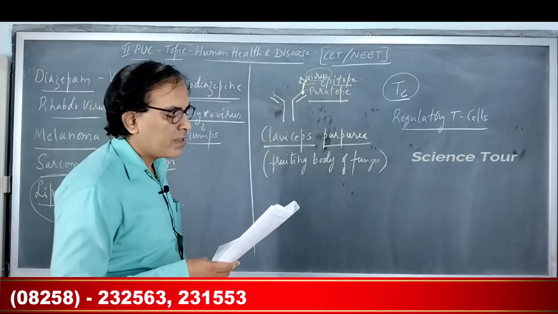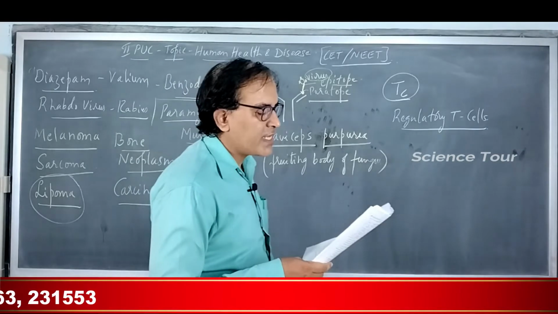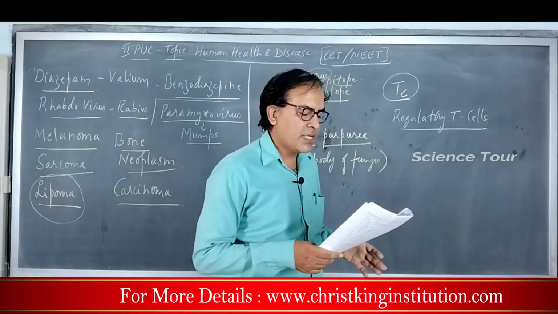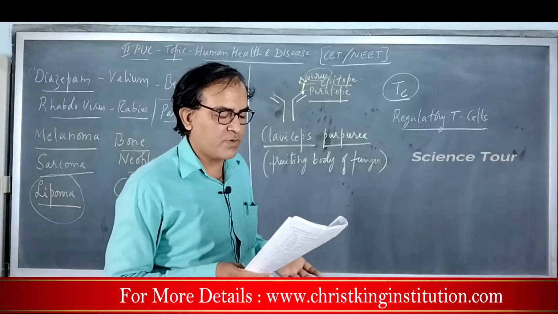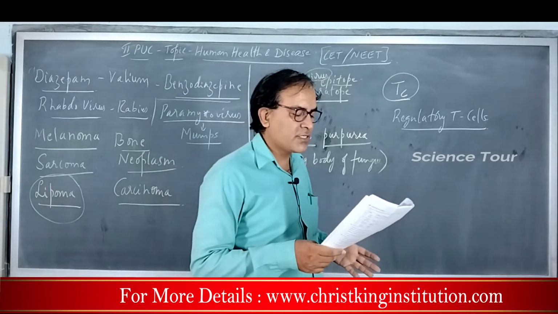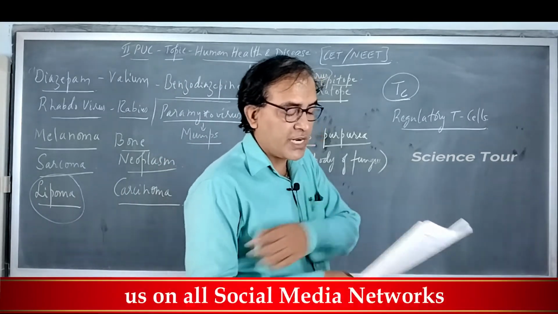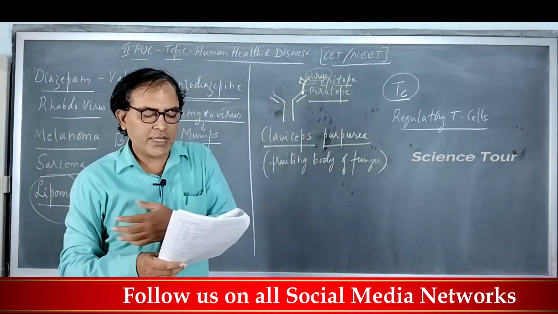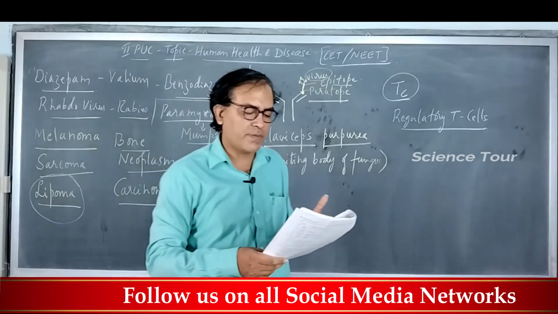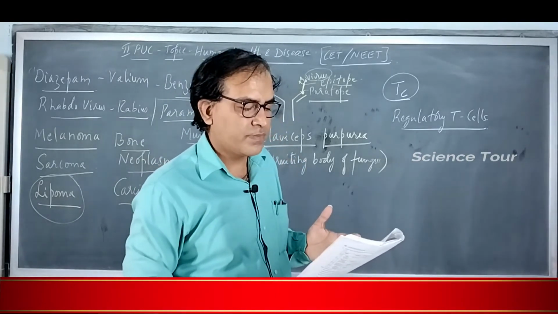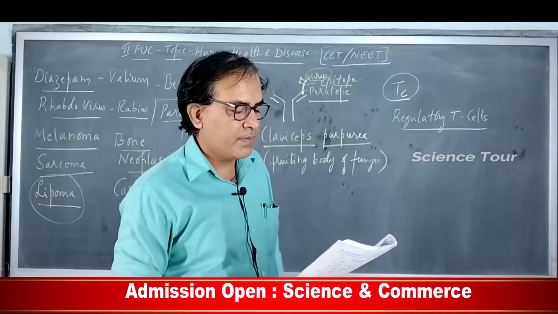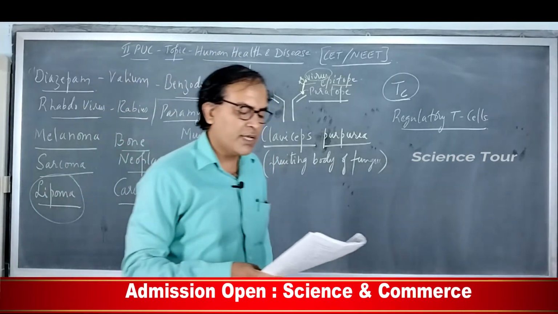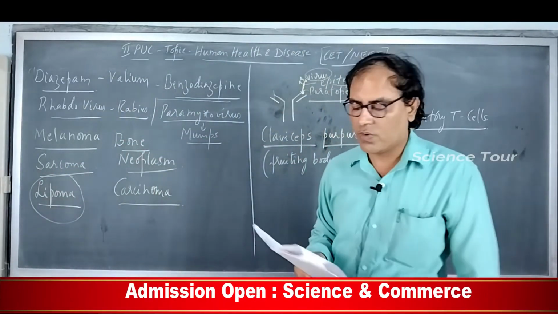Then, which of the following pairs of diseases is viral as well as transmitted by mosquitoes? Elephantiasis, a helminthic disease, is transmitted by the Culex mosquito. Sleeping sickness is a protozoan disease and transmitted by the tsetse fly. But yellow fever and dengue are caused by a virus and transmitted by the Aedes mosquito.